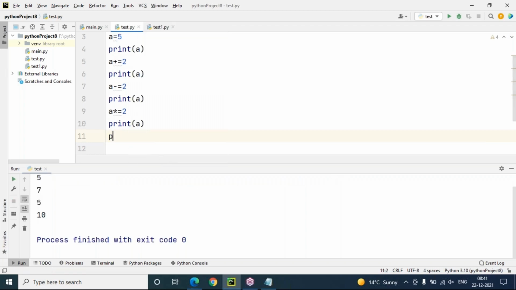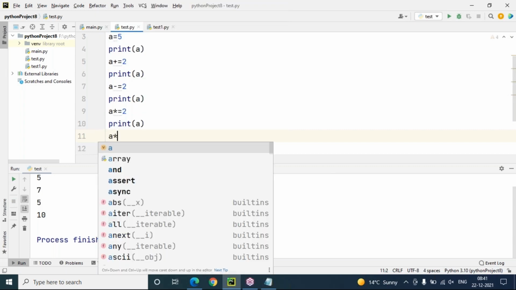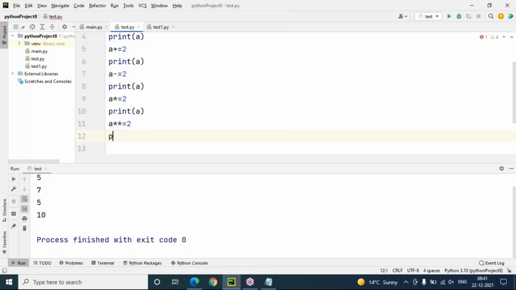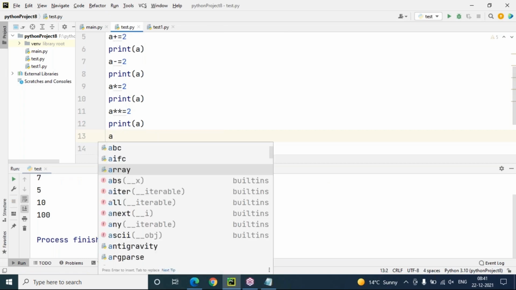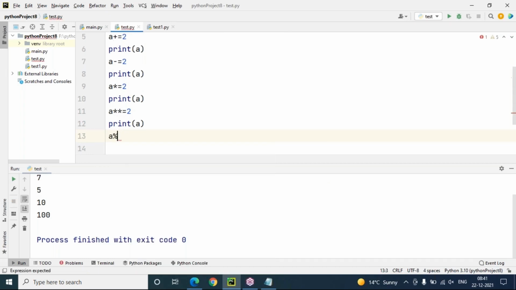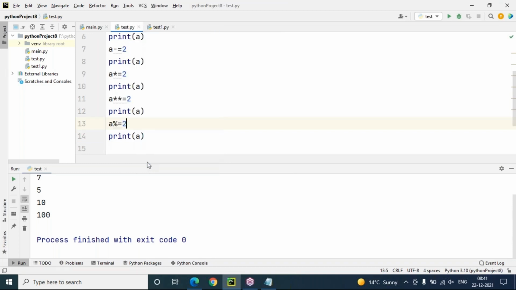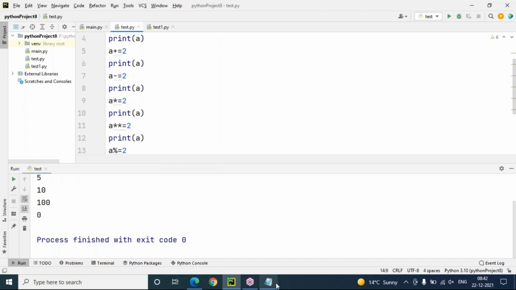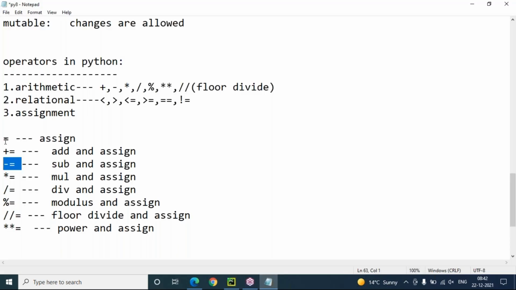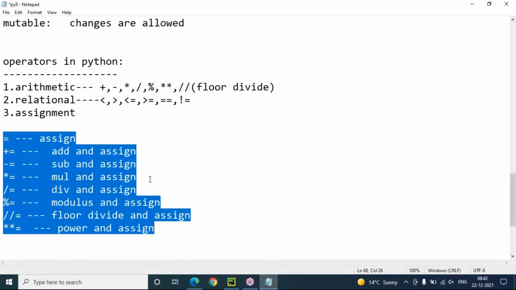Okay, now next, what I'm trying to do: print A, power, I'm taking equals to 2. 10 to the power of 2, that is 10 square, the value 100 is going to display here. Are you getting it? Same like this, modulus. A modulus equals to 2, print A. Modulus will return the remainder. That is 0. Same like this, we have to go through the other operators. So these are all assignment operators clearly here.